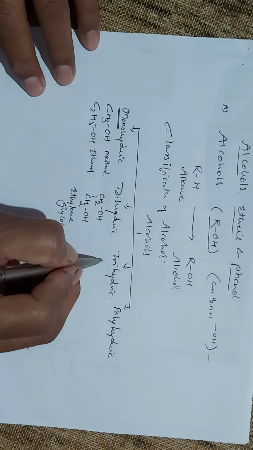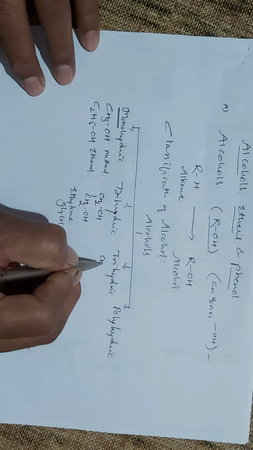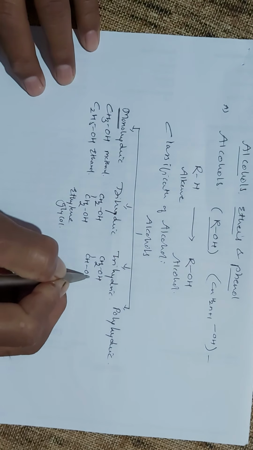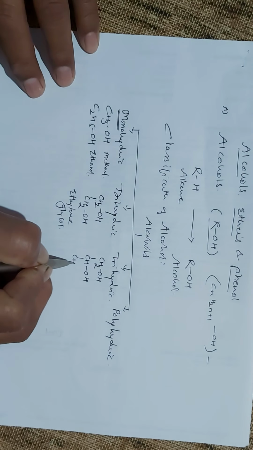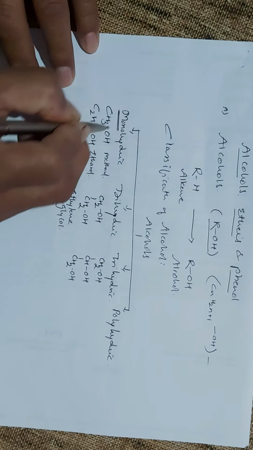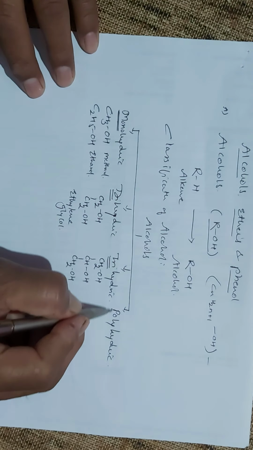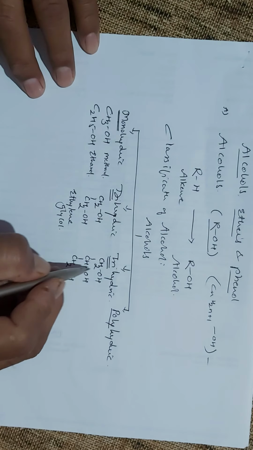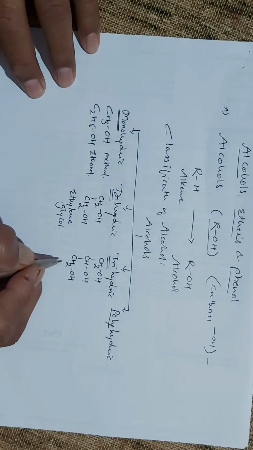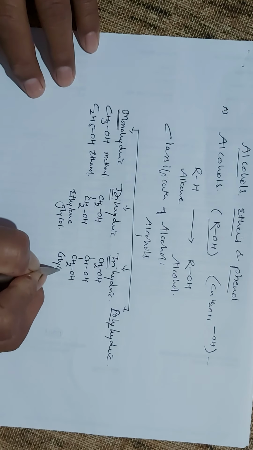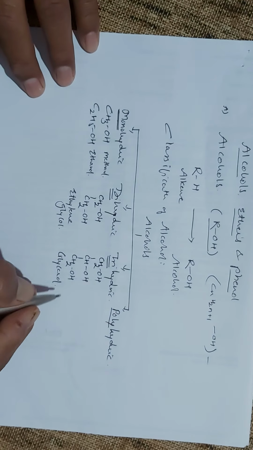In the same way, as the number of hydroxy groups goes on increasing in a molecule, the type changes. Mono means one, di means two, tri means three, poly means many hydroxy groups. Here there are three hydroxy groups, and so it's a trihydric alcohol. The common example of this molecule is glycerol.